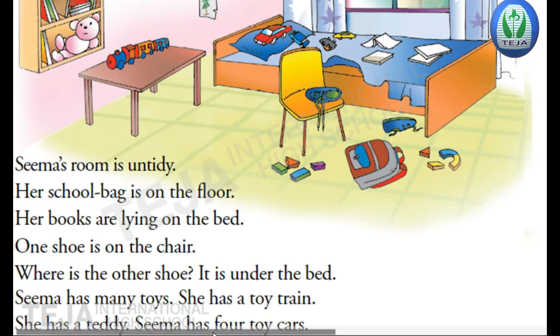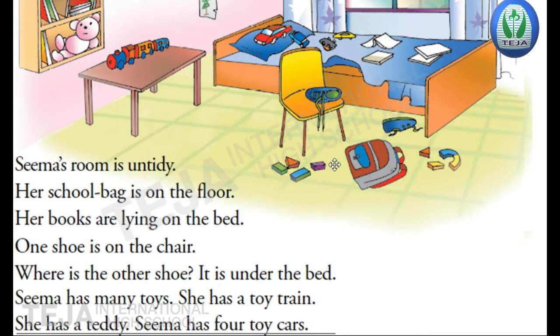And Seema has 4 toy cars. So how many toy cars Seema has? 4. You can see on the bed, red color car, blue car, orange car, and the other one is green car. She has 4 car toys which she has thrown on the bed. And she has thrown books on the bed, and she has thrown the school bag on the floor, and she has thrown the shoes on the chair as well as under the bed.